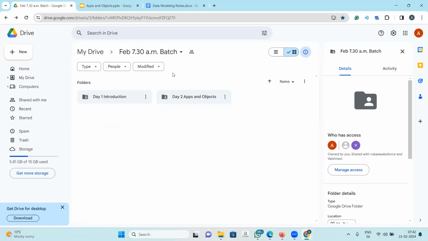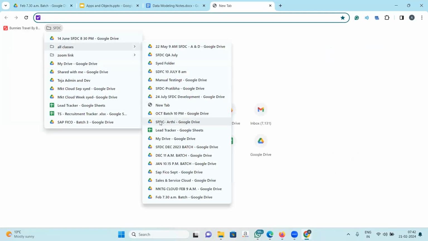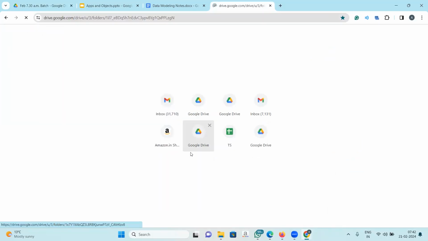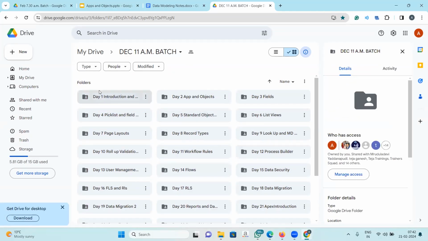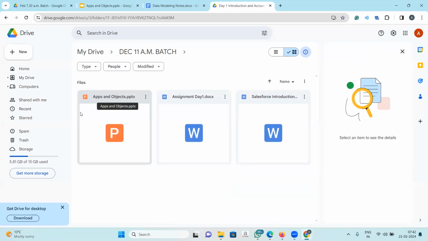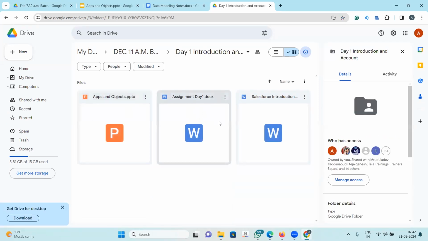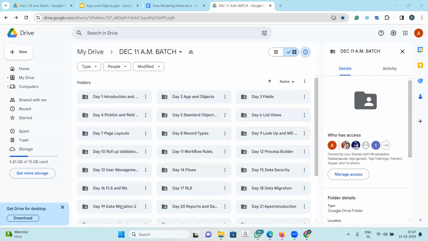Rakesh, once you join, we create a folder like this. I will show you another folder. This one hardly has any classes. We will be creating the folder like this, and we will be giving you access to this folder. Day wise, we will create subfolders. In every day's folder, we will have the PPT, the assignment, as well as the video recording of the class, which you can use at any point of time if you want to refer to it.